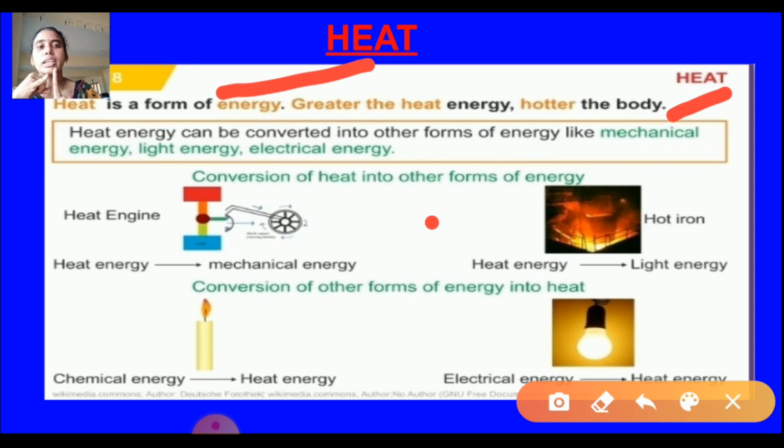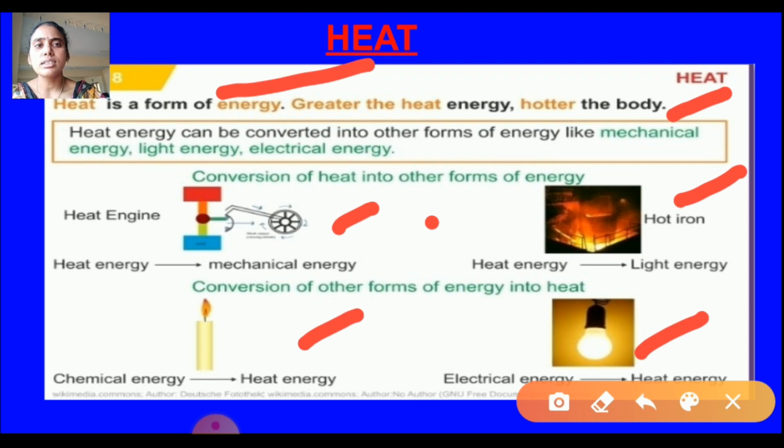What is the first one? Heat energy will be converted into mechanical energy, heat energy into light energy, and heat energy into chemical energy, or chemical energy is converted into heat energy, or electrical energy is converted into heat energy. Let us discuss. Here there are 4 pictures, first image, second image, third image and fourth image. I think you know the images' names. This is a machine or engine, a hot iron or iron box, here a candle, and here a bulb.